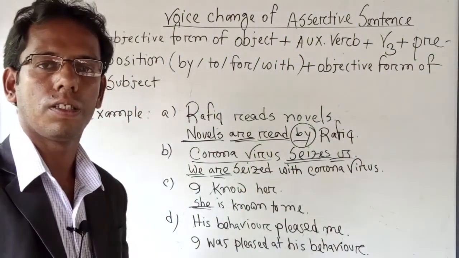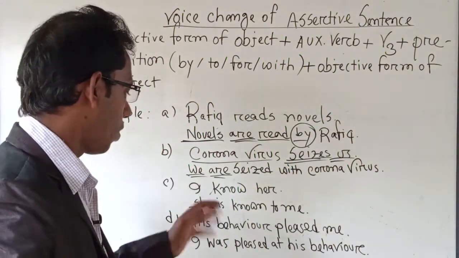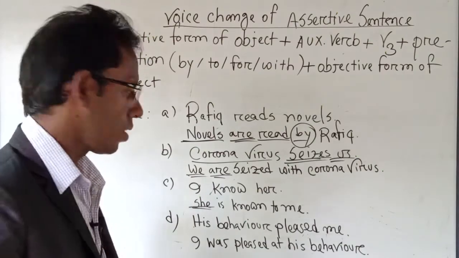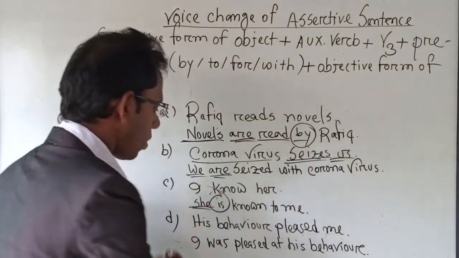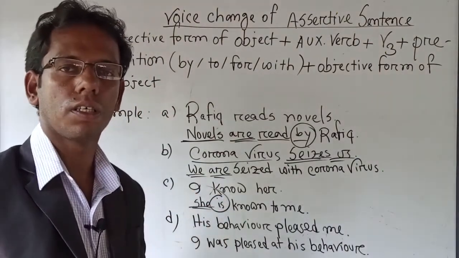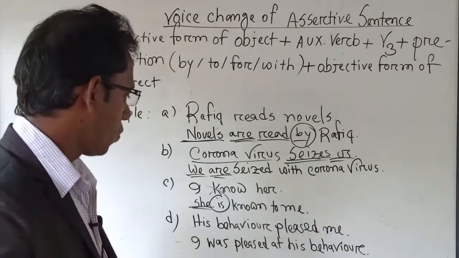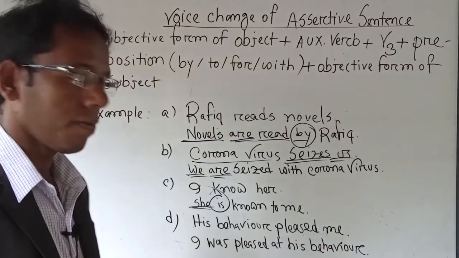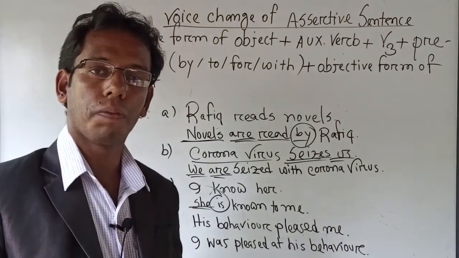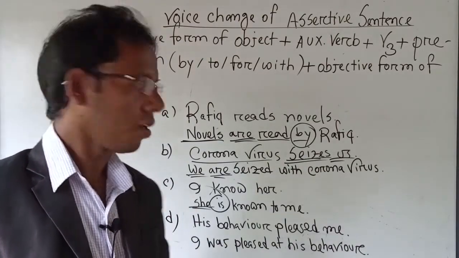She is singular number. This is also present indefinite tense. So after "she", we have to use "is". This is appropriate here. So "she is", then the past participle of the verb, or V3.